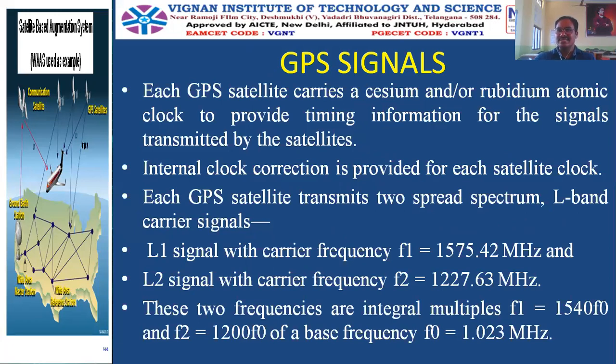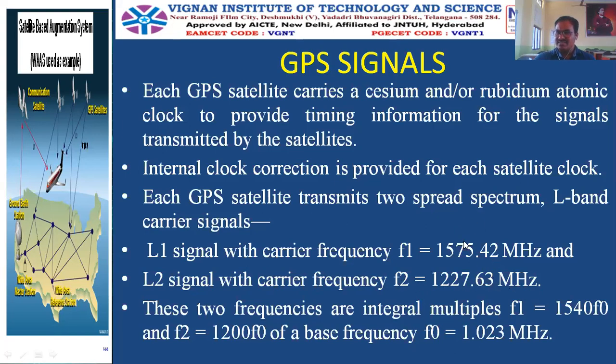And what kind of signals are sent by the GPS? The GPS uses 2 types of signals. One is the L1 signal and another one is the L2 signal. The L1 signal is 1575.42 megahertz and the L2 signal has a carrier frequency of 1227.63 megahertz.